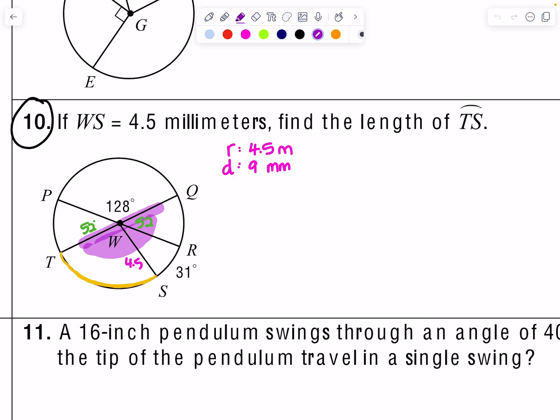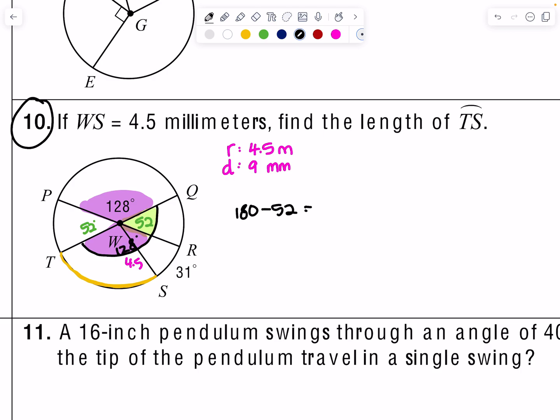Or you could say, well, if this is 128, its vertical angle is W plus something, right? Then, oops, you also have this component that makes 180. So, I'm sorry, I'm not doing a good job explaining this. Let's just look at it like this here. We have 180 minus 52, which is, of course, 128.